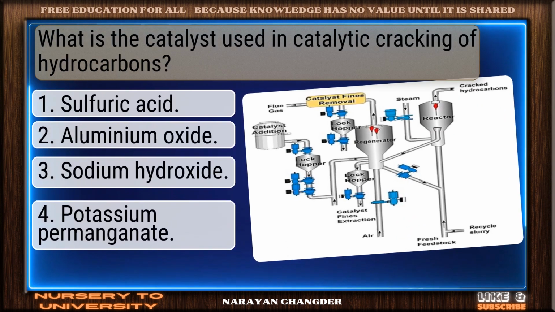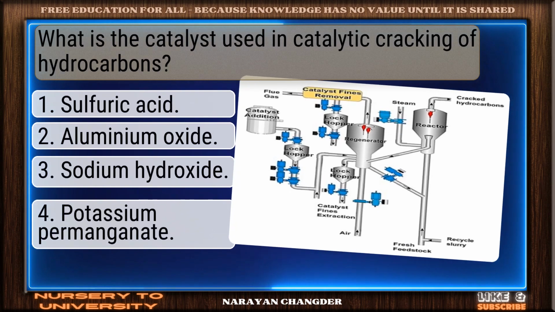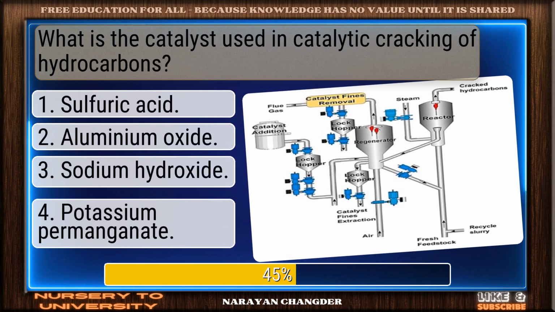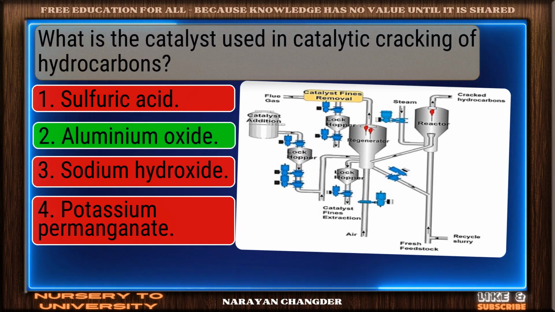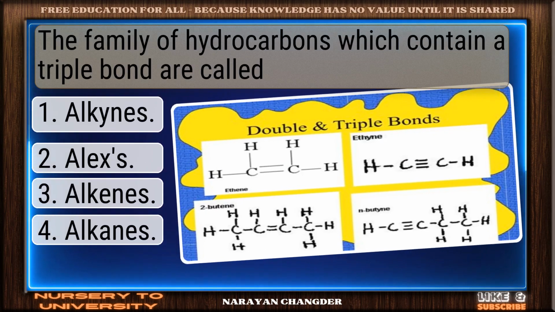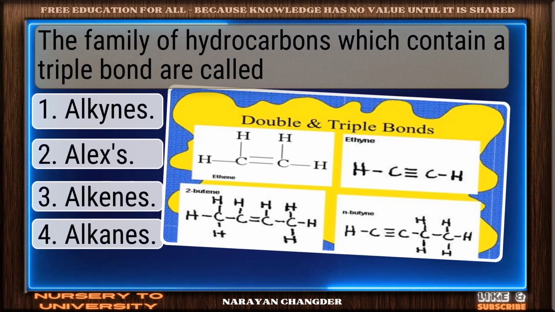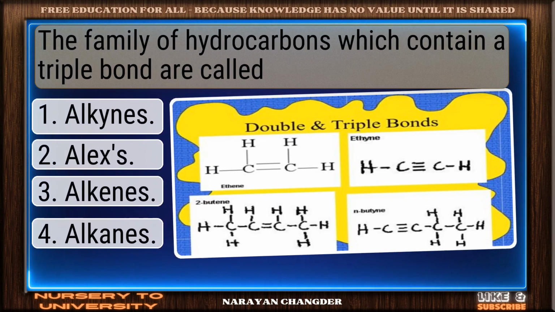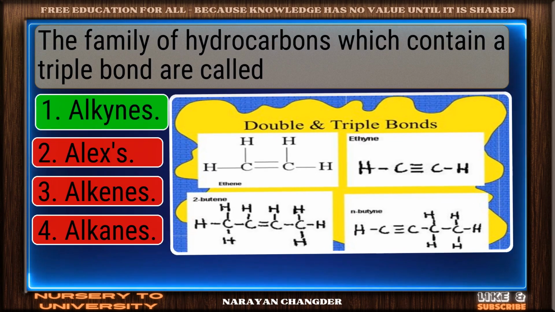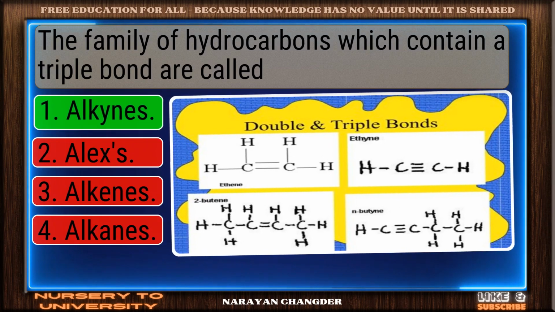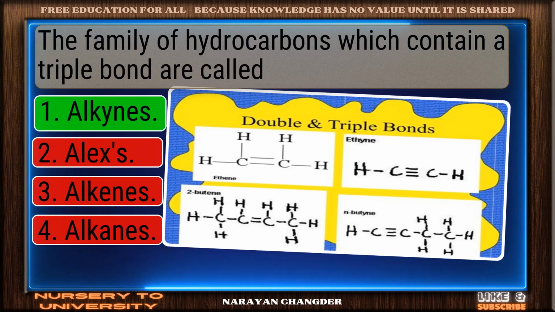What is the catalyst used in catalytic cracking of hydrocarbons? Well done. Aluminium oxide is the right choice. The family of hydrocarbons which contain a triple bond are called. Excellent. Alkynes is a brilliant choice.